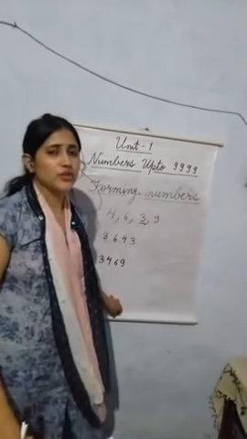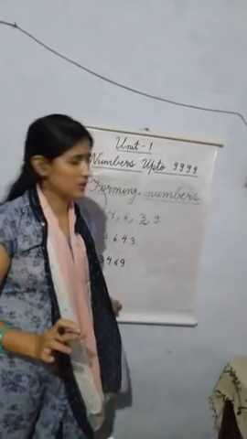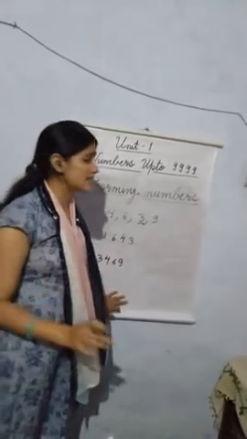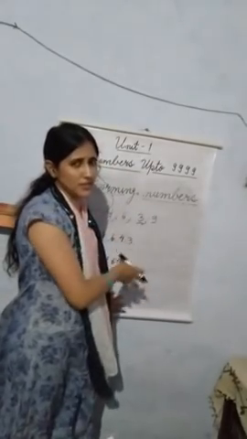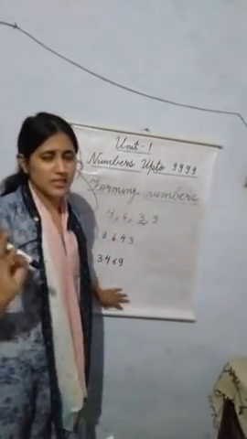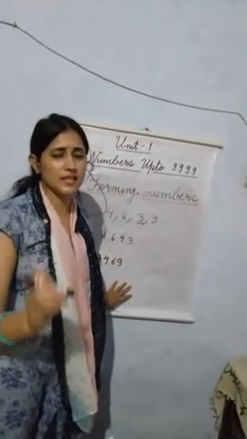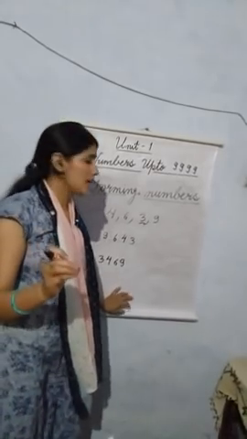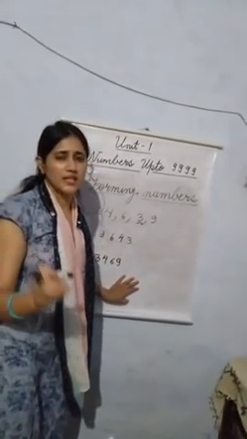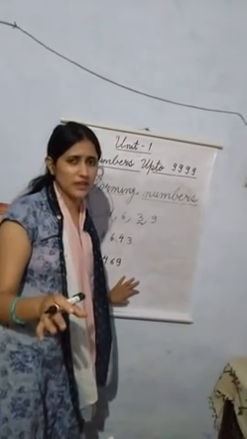Okay, and your homework for today is your revision exercise. Okay children, your revision exercise is simply based on this explanation: descending order, ascending order and forming the numbers. These are the things which you have to solve in your revision exercise. That will be mentioned in the download link of your YouTube channel also.